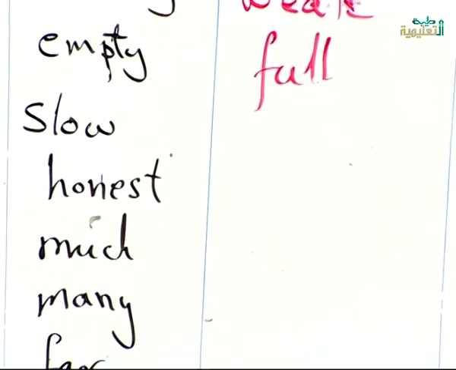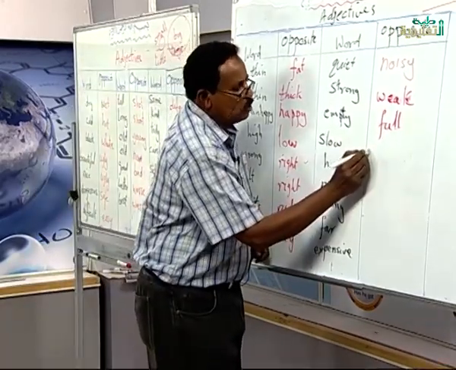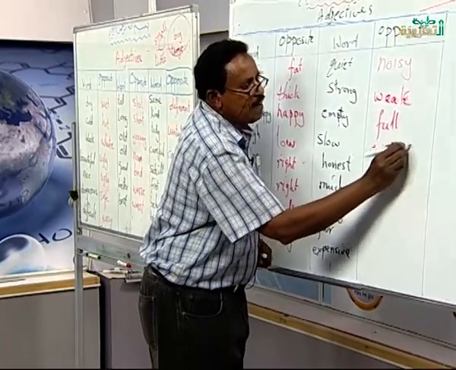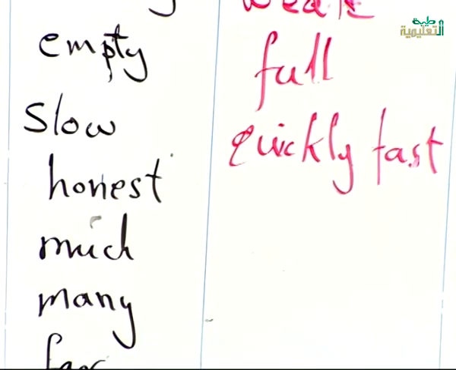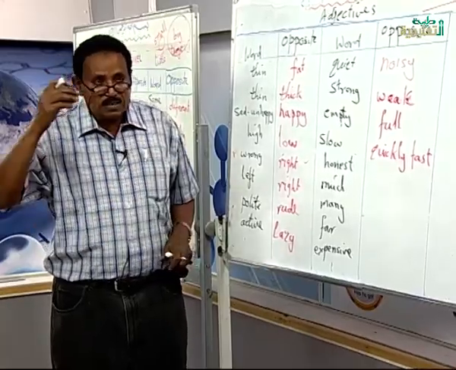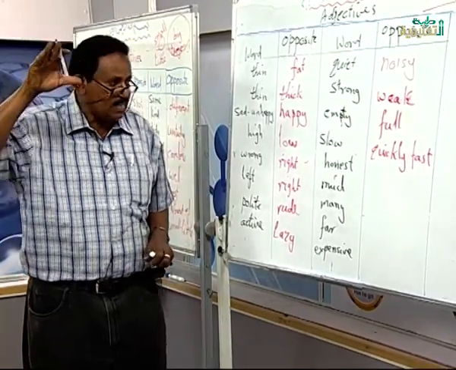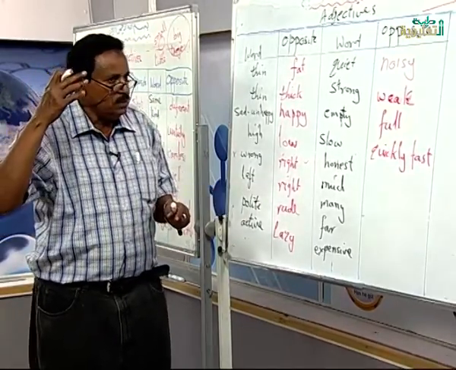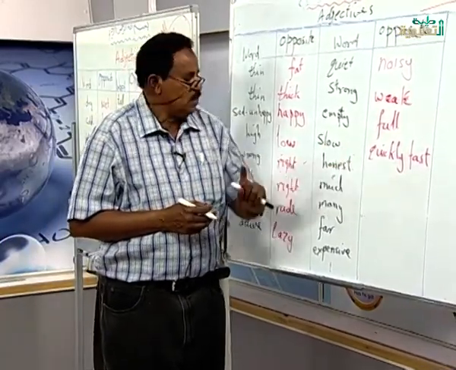Slow means not quickly. The opposite of it is quickly or fast. For example, we say the car is fast, but the donkey is slow. The horse is slow, but the plane is faster than the donkey. Okay, the donkey is slow, but the car is fast.